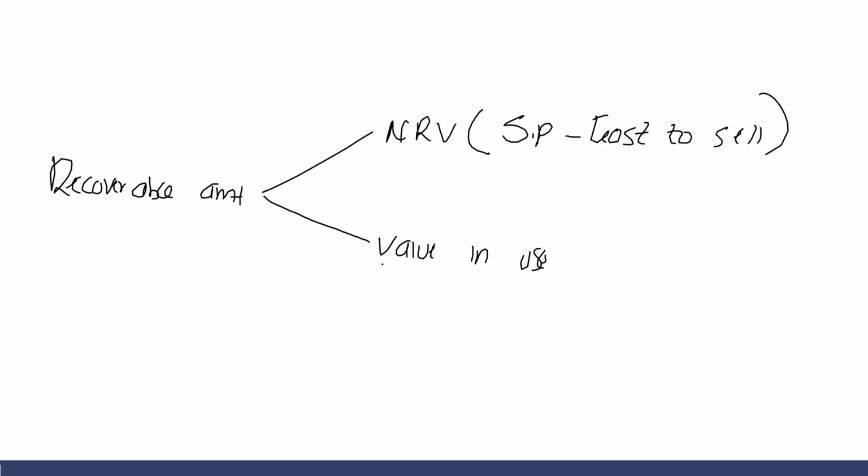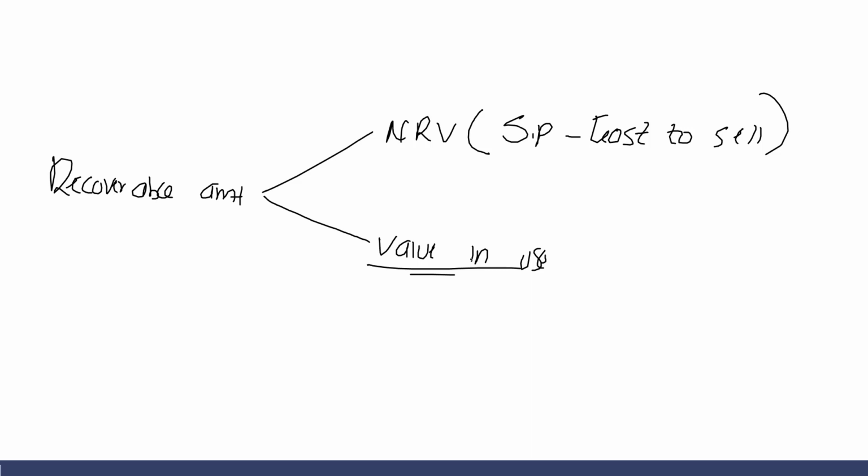Now, what about the value in use? To get the value in use, we simply ask ourselves, what are we projecting as our future expected cash flows that will be generated from the continuous use of that asset? Once we have calculated, we get the present value of those cash flows.